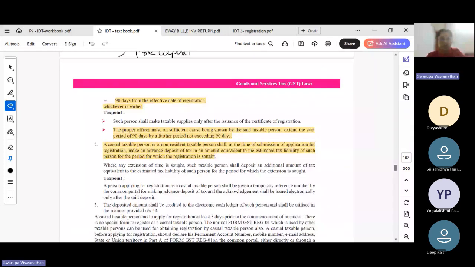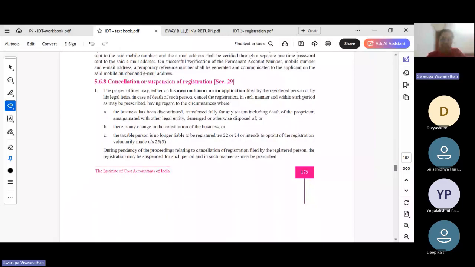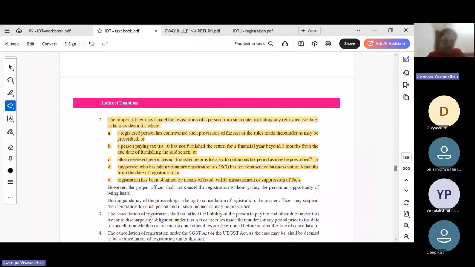Okay, that is the important provisions with respect to casual taxable person. Next, we have cancellation of registration. The proper officer can cancel the registration if there is any default in payment of tax, or if there is a default in filing of returns, or if there is any fraudulent activity conducted, if they believe that the business is being fraudulently managed, then they can cancel the registration.